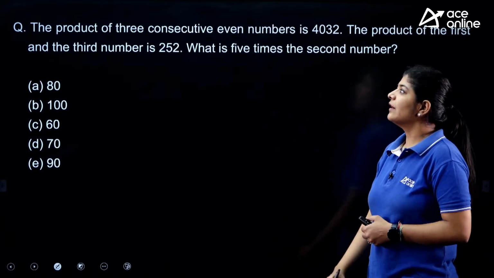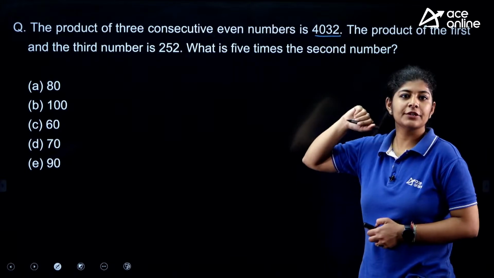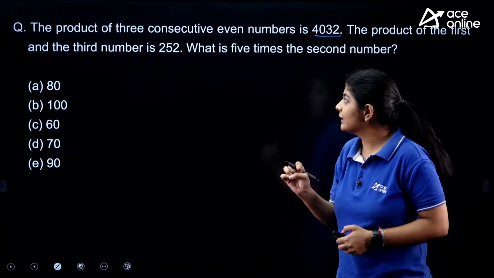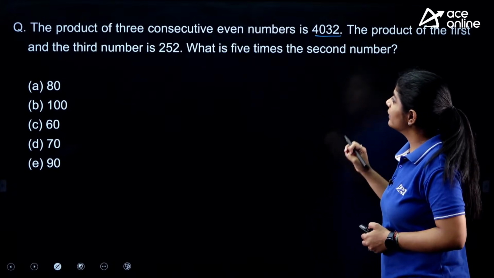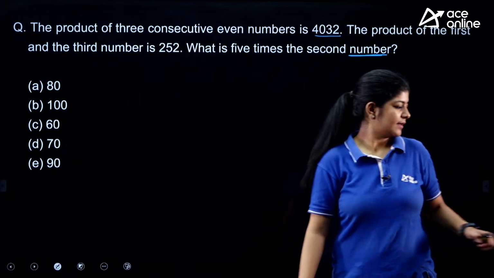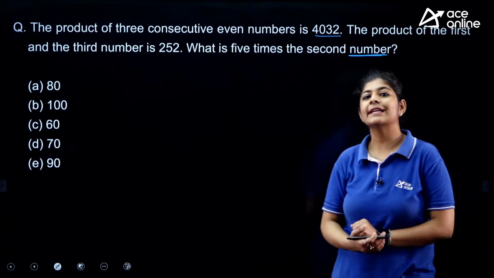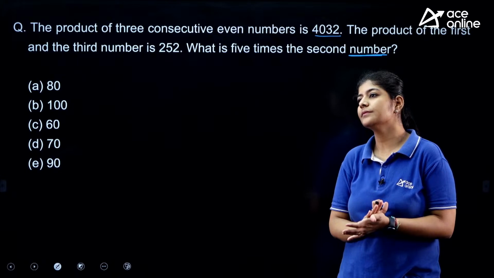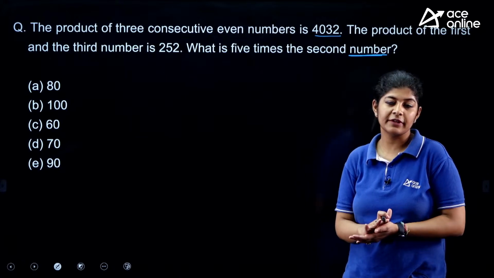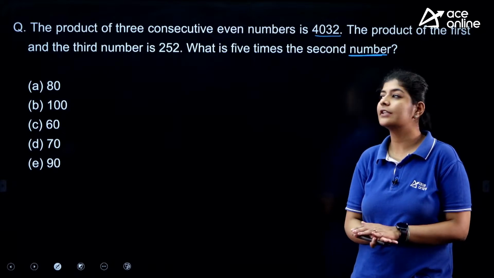Next one is the product of 3 consecutive even numbers is 4032. The product of the first and third number is 252. What is 5 times of the second number? This is a very easy one. What we have to do, we just simply have to find out the 5 times of the second number. You are having 3 consecutive even numbers and the product of those 3 consecutive even numbers is given as 4032.